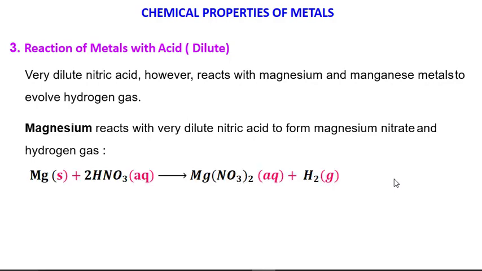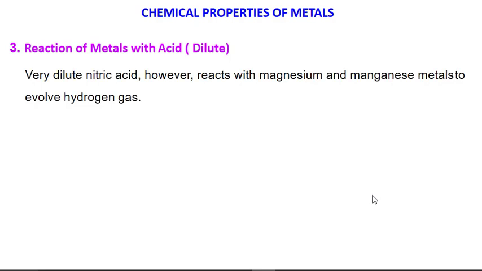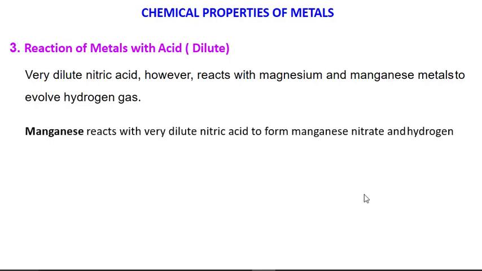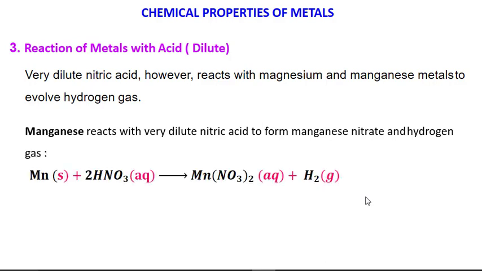So magnesium, when it reacts with dilute nitric acid, gives magnesium nitrate, Mg(NO3)2, plus hydrogen. Similarly, when manganese reacts with very dilute nitric acid, we get manganese nitrate and hydrogen gas. So manganese plus dilute nitric acid gives manganese nitrate and hydrogen.